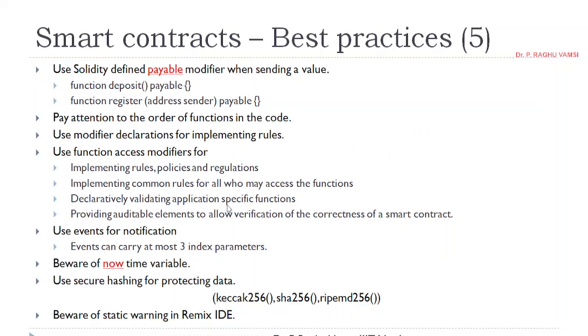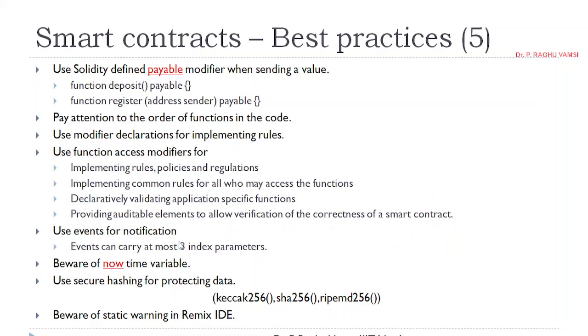Declaratively validating application-specific functions, providing auditable elements to allow verification of correctness of a smart contract. Auditable elements means assert statements and modifier-related statements, which are some conditions, where you can pass some parameters and test whether the code is working correctly or not.